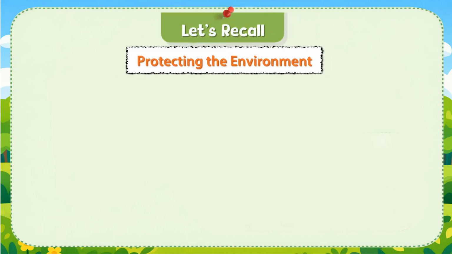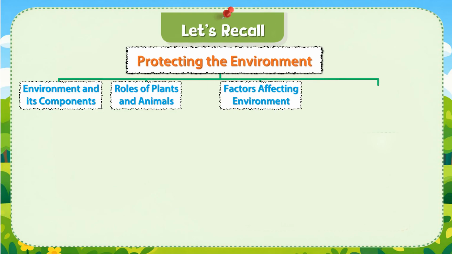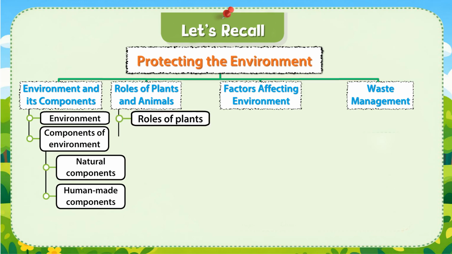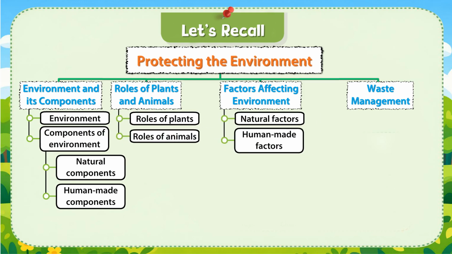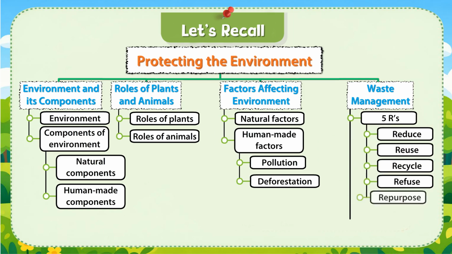Let's recall: protecting the environment and its components, roles of plants and animals, factors affecting the environment, waste management, environment, components of environment, natural components, human-made components. Roles of plants, roles of animals, natural factors, human-made factors, pollution, deforestation. 5 R's: reduce, reuse, recycle, refuse, repurpose. Ways to protect the environment.